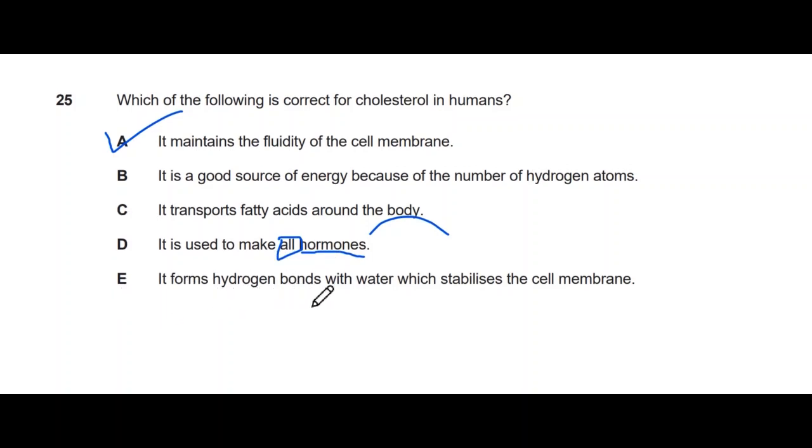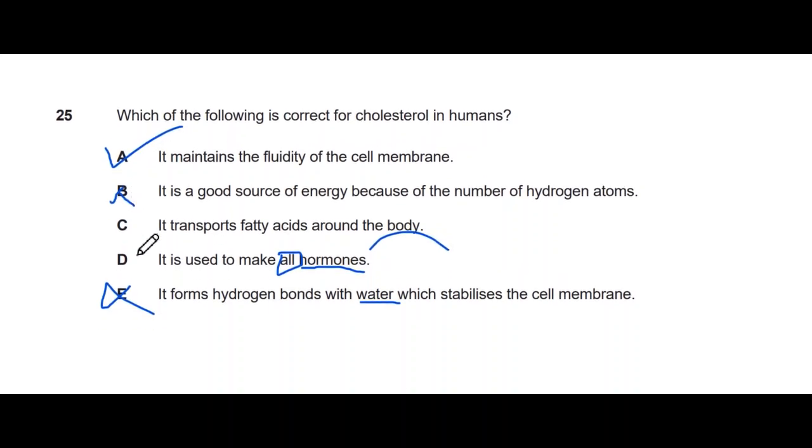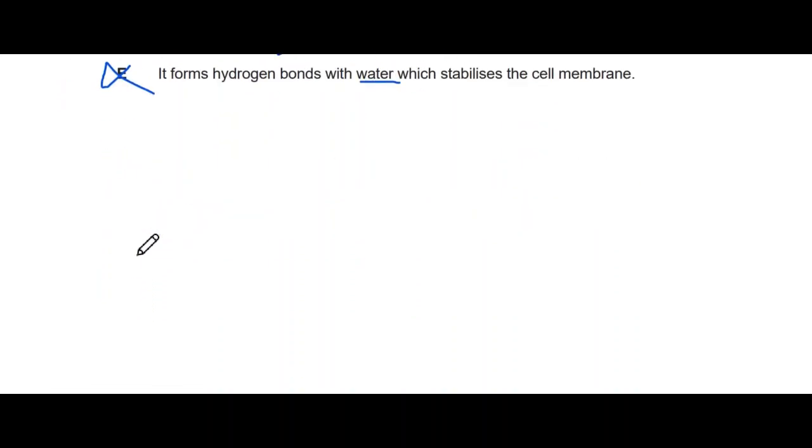Option A, it forms hydrogen bond with water. This is wrong because cholesterol is a fat and fats are hydrophobic, so it can't make a bond with water. Then "which stabilizes the cell membrane" is obviously wrong. So this option is wrong. In this way, even if you don't know that it maintains the fluidity of the cell membrane, eliminating all the wrong options can lead you to the right option, right? So let's move to the next question. Hope you'll understand.